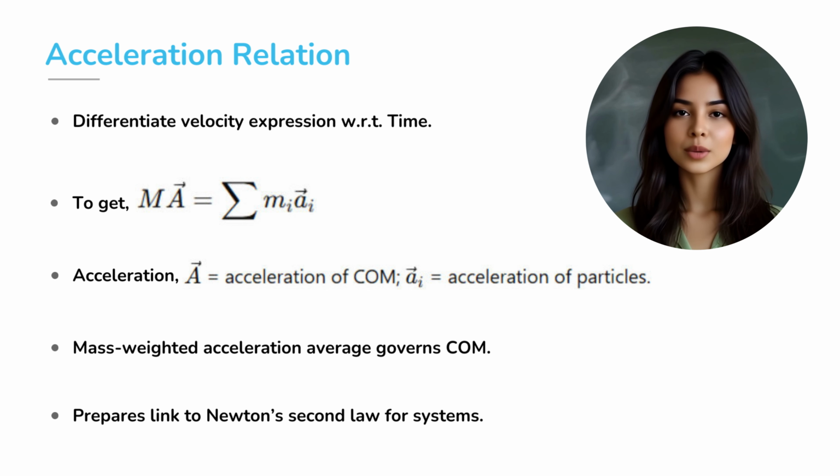Differentiate again, and we get the acceleration of the center of mass. M times A equals summation of m_i a_i, that's equation 6.9. Here A is the acceleration of the center of mass and a_i are accelerations of individual particles. This means the overall acceleration is not random. It is simply the weighted average of all particle accelerations. That prepares the ground for connecting Newton's laws to systems, not just single particles.